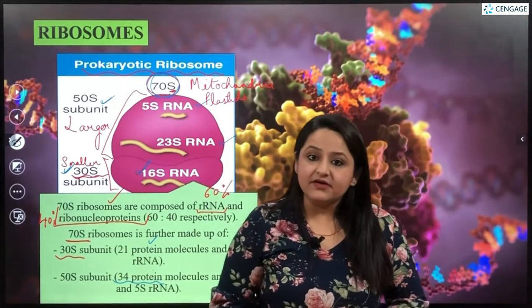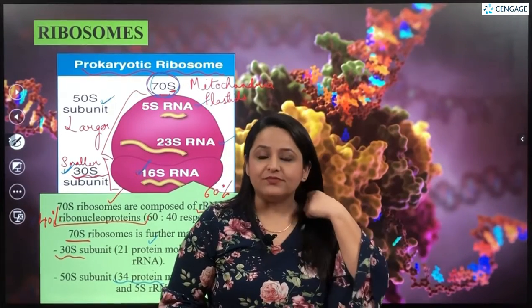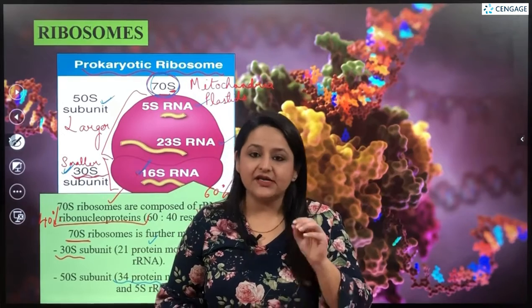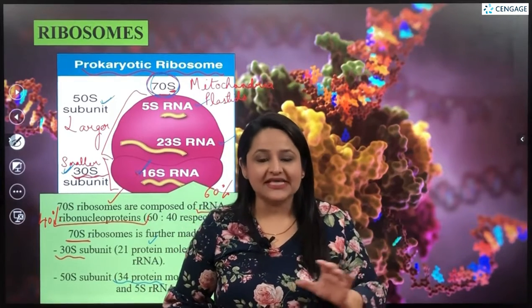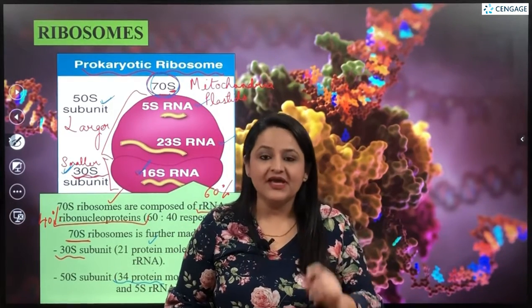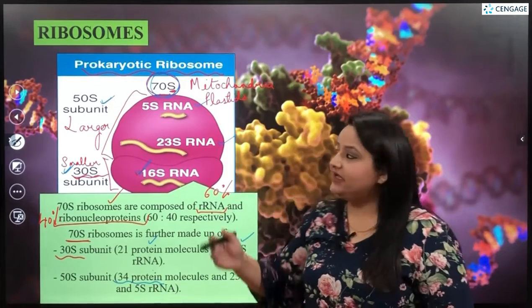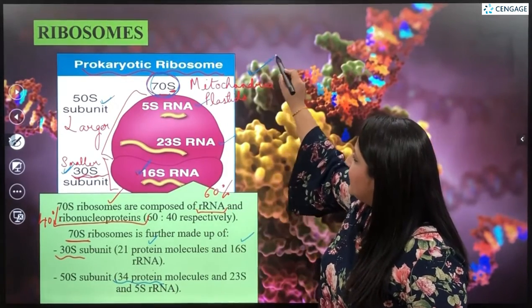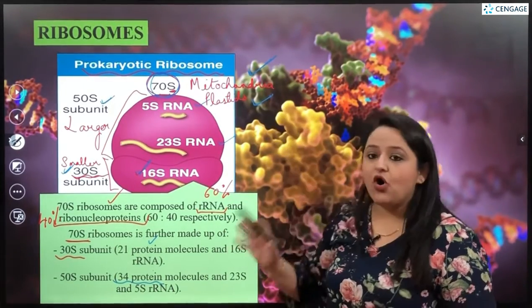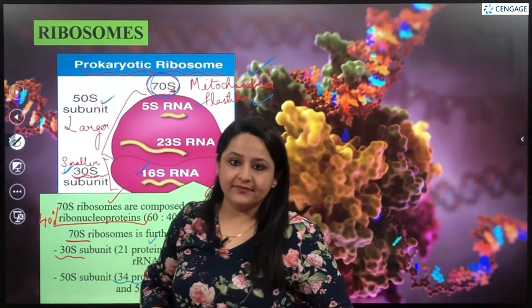And as I repeated earlier, this type of ribosome, the 70S type, is seen in prokaryotes scattered uniformly in the cytoplasm, as well as in organelles like mitochondria and plastids of a eukaryotic cell.